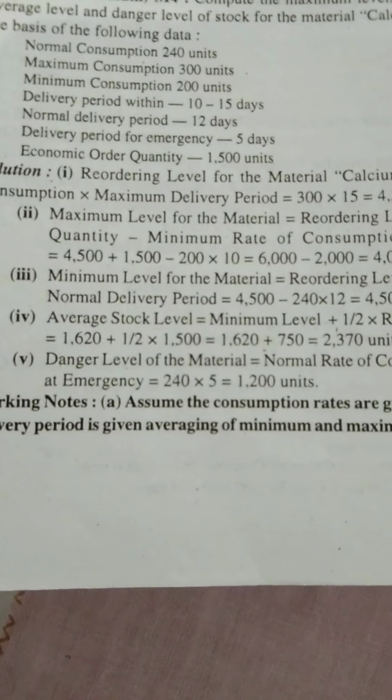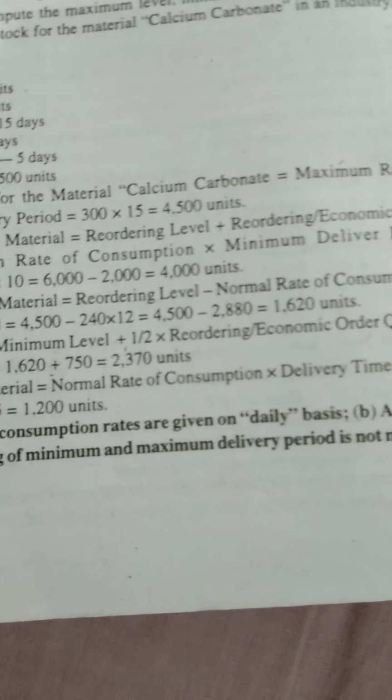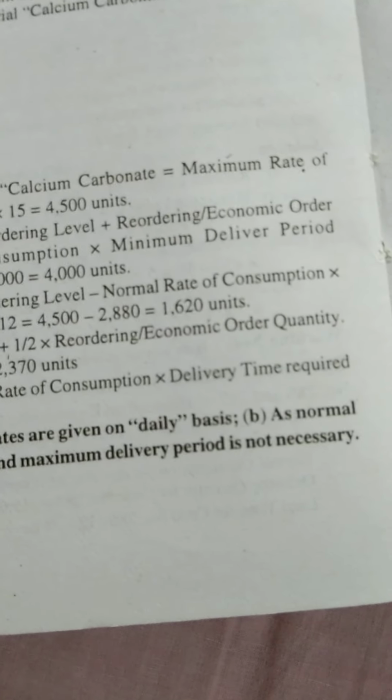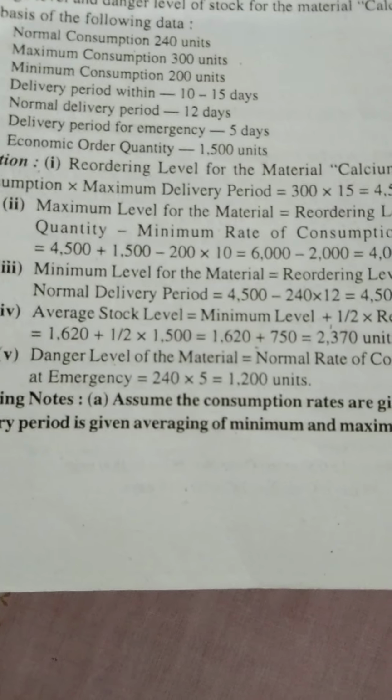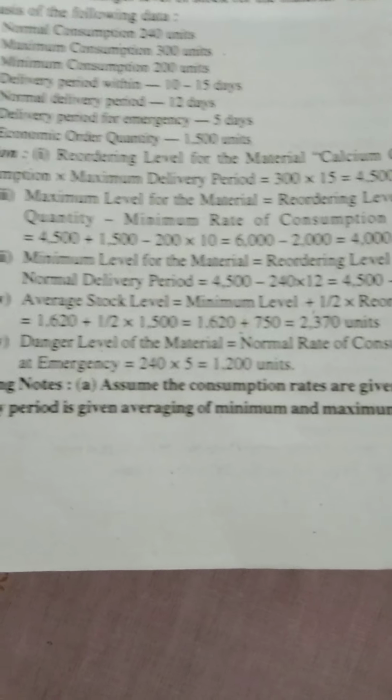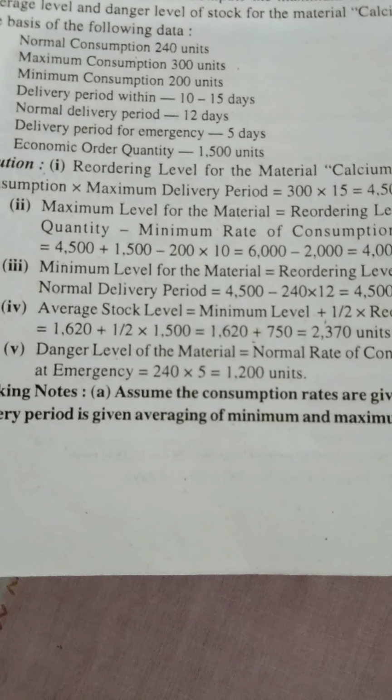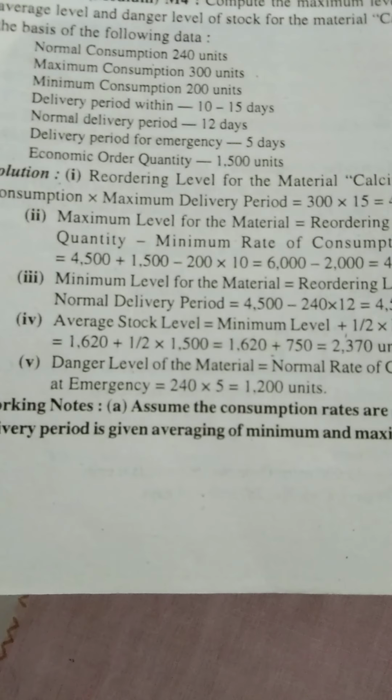Next, maximum level is reorder level plus reorder quantity minus minimum usage into minimum delivery period. Right now we have calculated the reordering level.